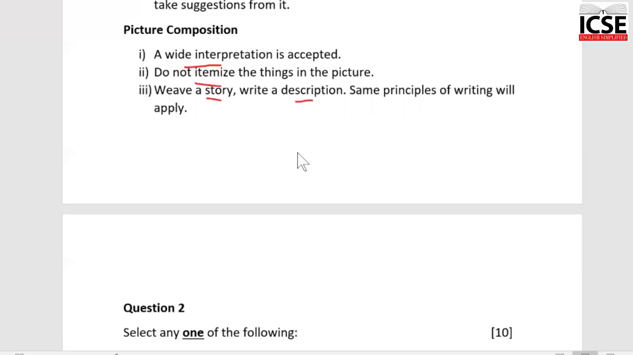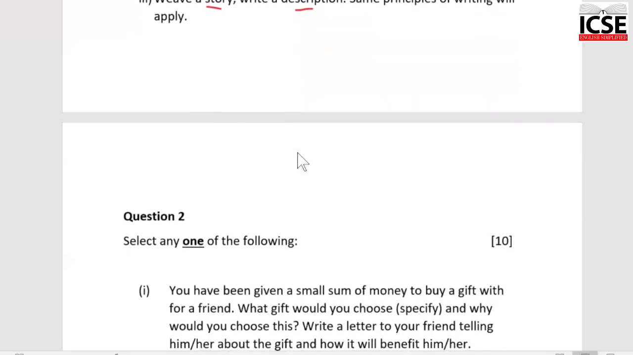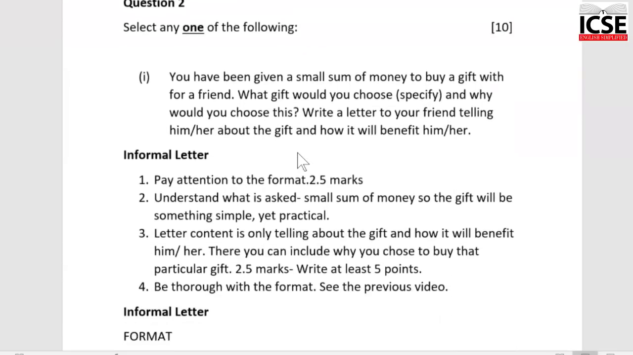If you don't do your composition well, you ultimately will not be scoring very well in language. You can do it. Just be a little careful. Okay. Now, question 2 is the letter.